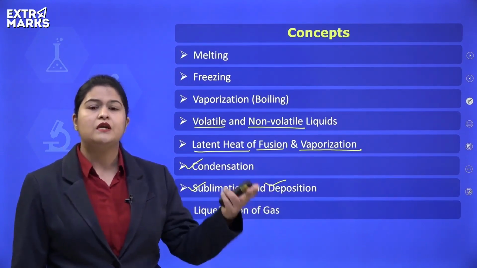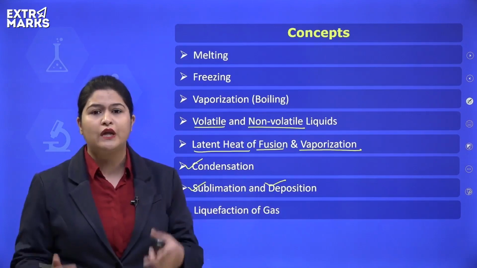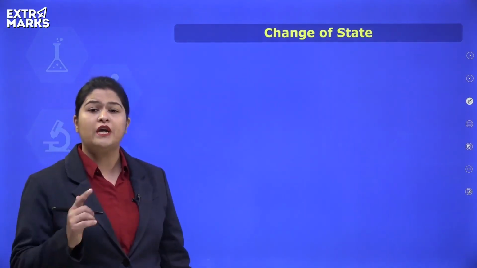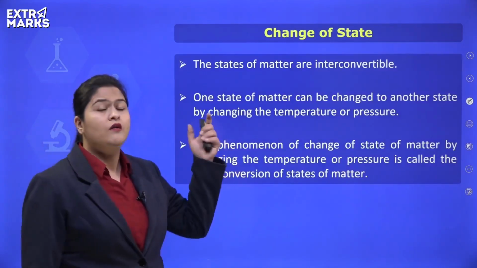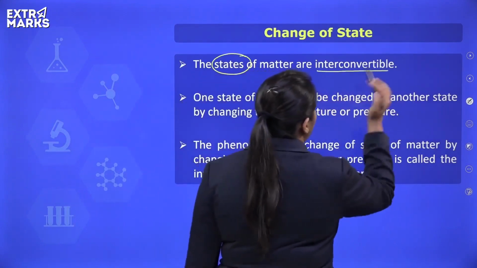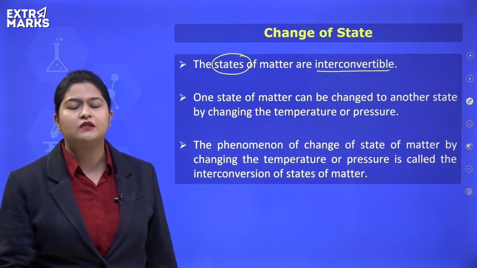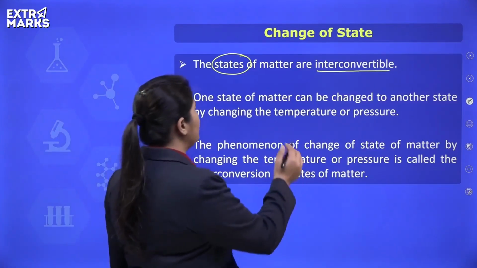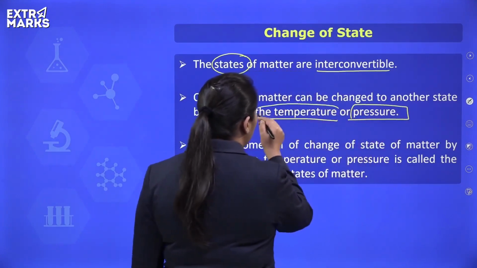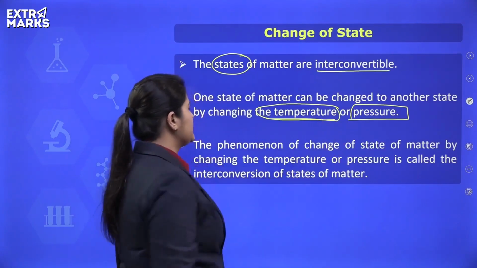So a substance which exists originally in gaseous state, how can it be converted to its liquid state? By changing the temperature and pressure. Whenever we talk about change of state of any matter, we should remember that various states of matter are interconvertible. This is possible if we change the temperature and pressure. That means by bringing about a change in the temperature and pressure, we can change the state of the matter.